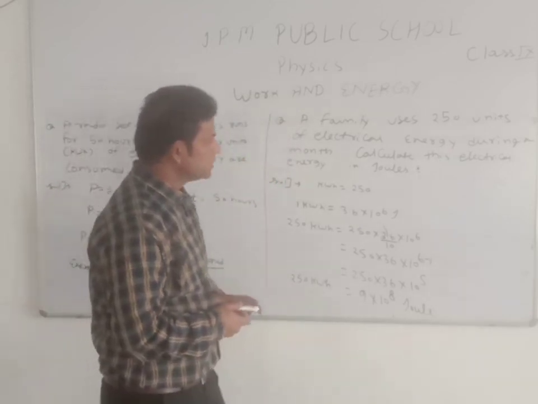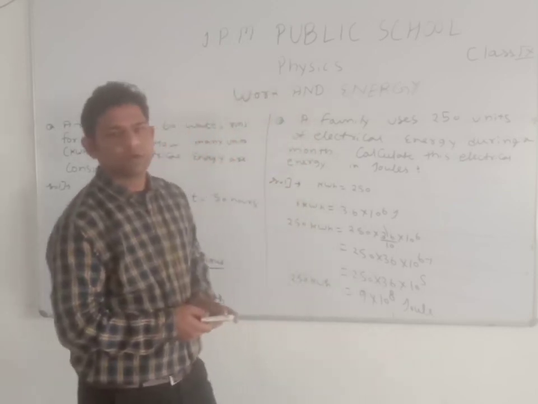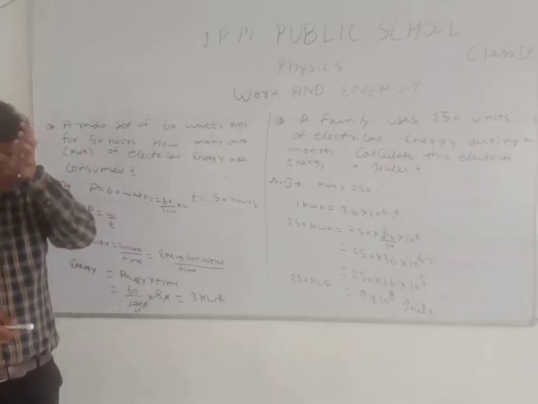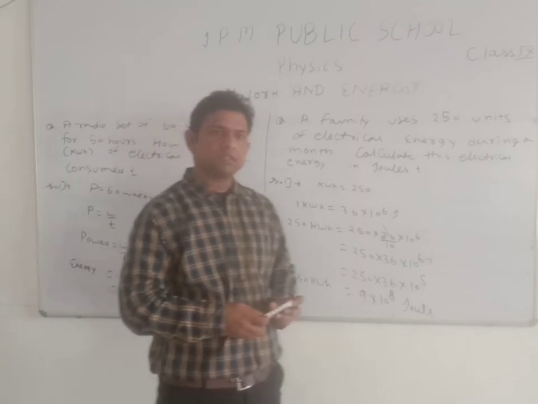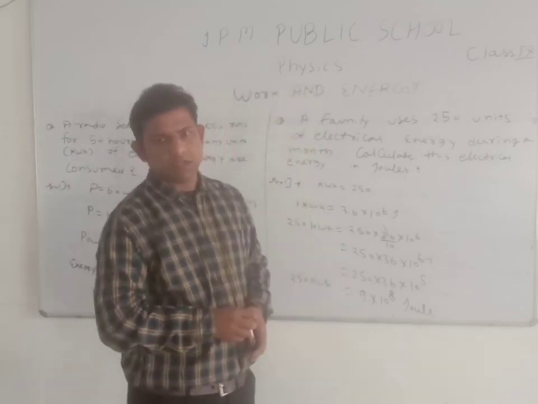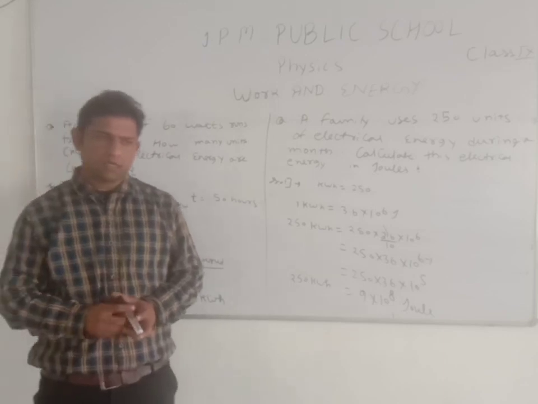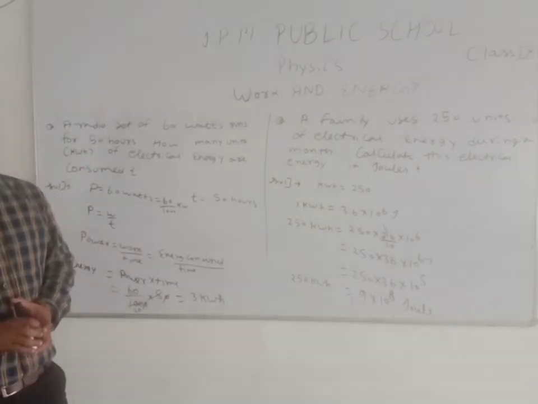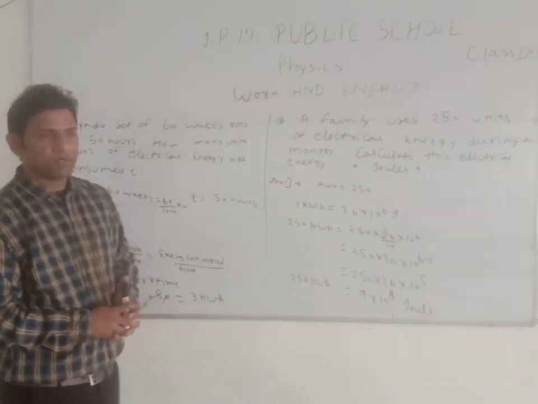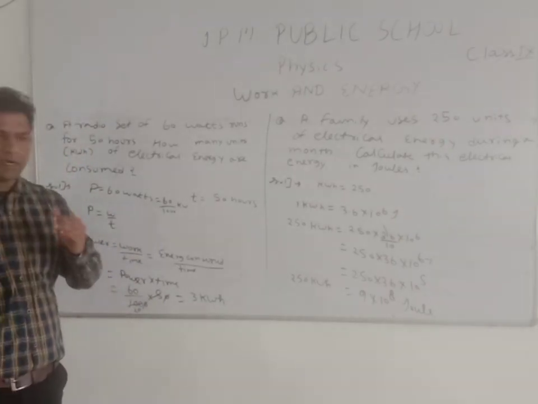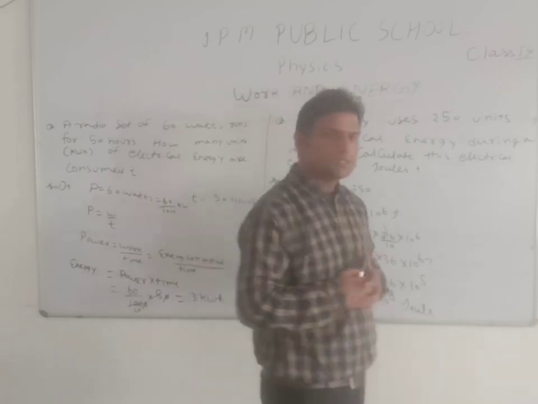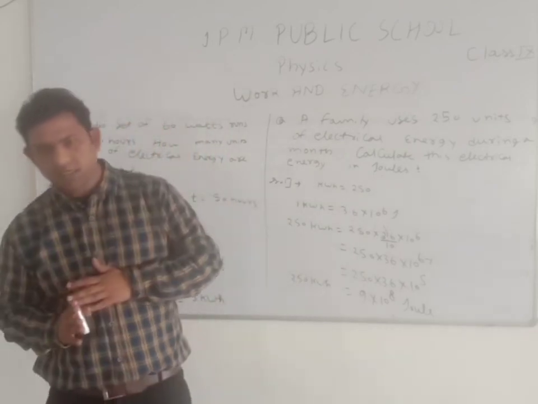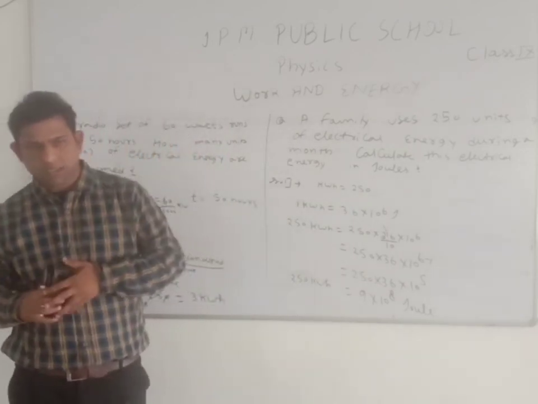So the next question is based on kWh, it means kilowatt hour. Kilowatt hour is the commercial unit of electrical energy. After that, a question on conservation of energy, the conservation of energy derivation, which we explained in class also. At each point, the mechanical energy, kinetic energy plus potential energy, equals mechanical energy, which was 20 joules for us. At every point the energy is 20 joules. If kinetic energy is increased, then potential energy decreases. If potential energy is increased, then kinetic energy decreases.